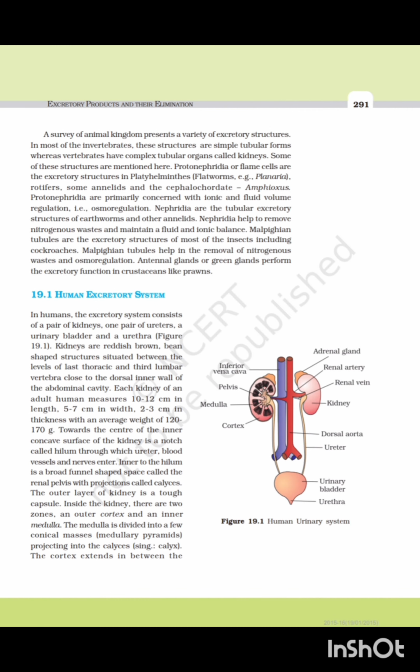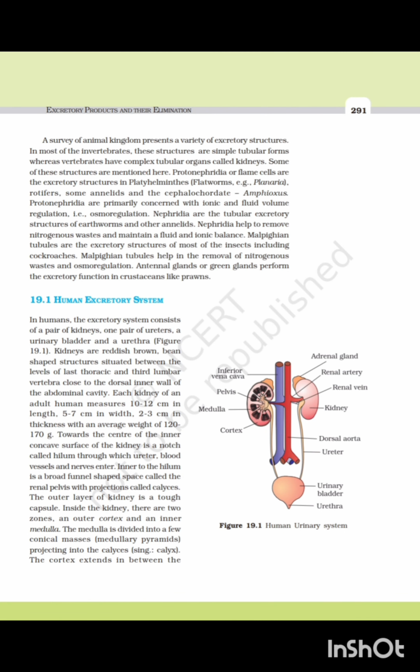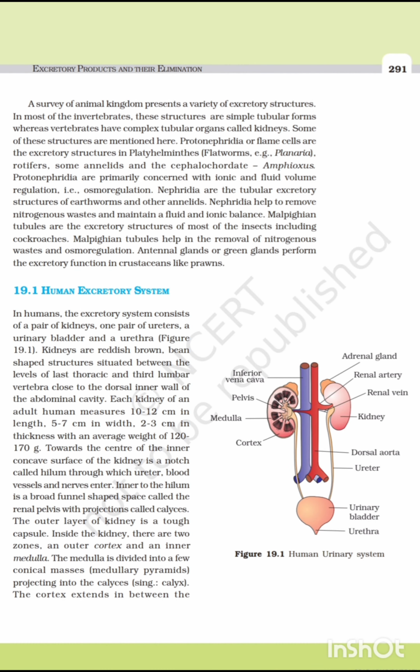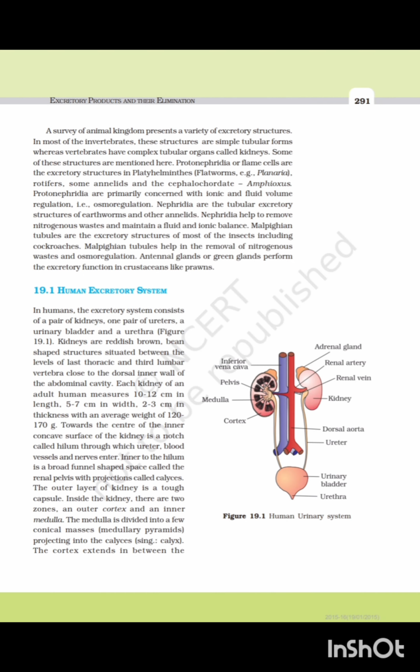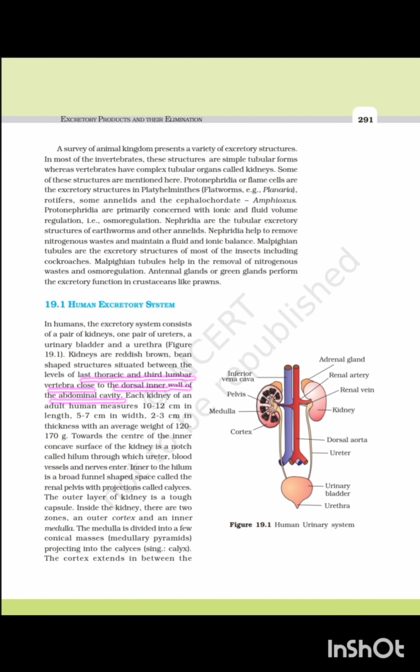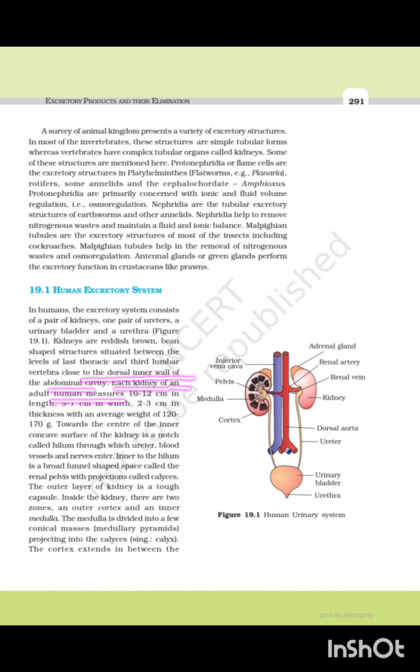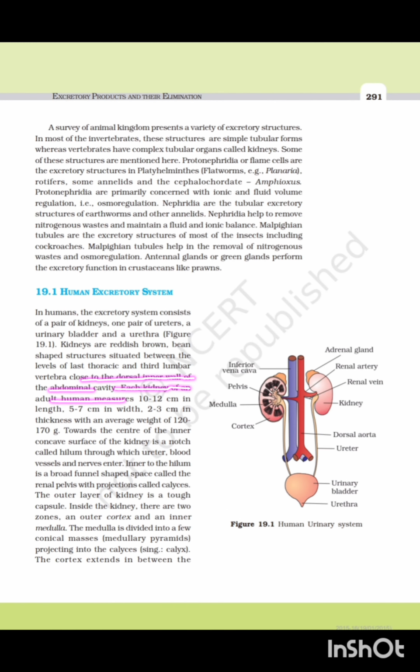What is the color of the kidney? The kidney is reddish brown in color. What is the shape of the kidney? The kidney is bean shaped. Where is the kidney situated? The kidney is situated in between the level of the last thoracic vertebra, that is T12, and the third lumbar vertebra, close to the dorsal inner wall of the abdominal cavity.